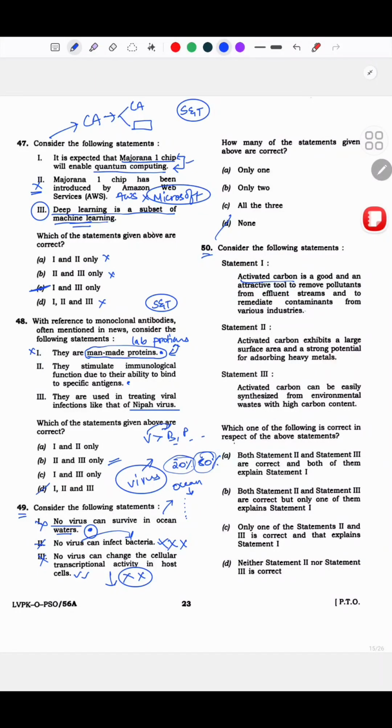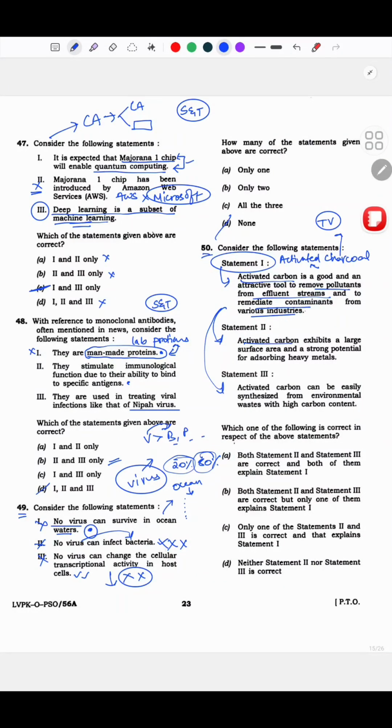Activated carbon is a good and an attractive tool to remove pollutants from effluent streams and to remediate contaminants from various industries. See, ये statement सही है, okay? मतलब by default this statement is supposed to be correct. Now I have to look at, okay, if this is correct, do these two statements make any sense? I know about activated charcoal, and I know this only because of television advertisements, those face wash ads. So, okay, this makes sense कि it removes pollutants. So, something activated basically is helping us do that.